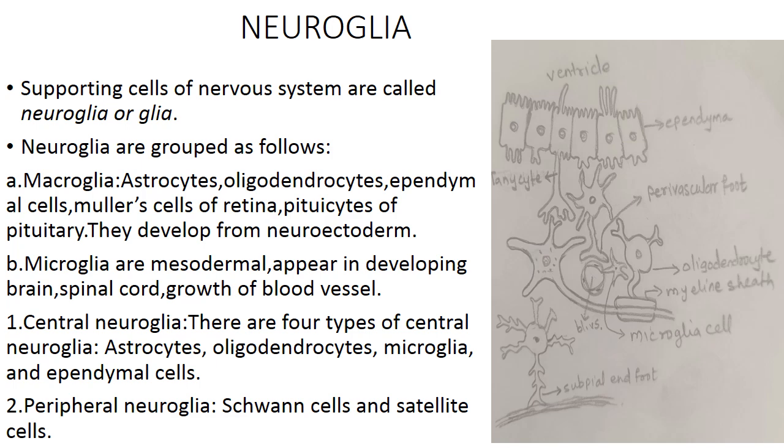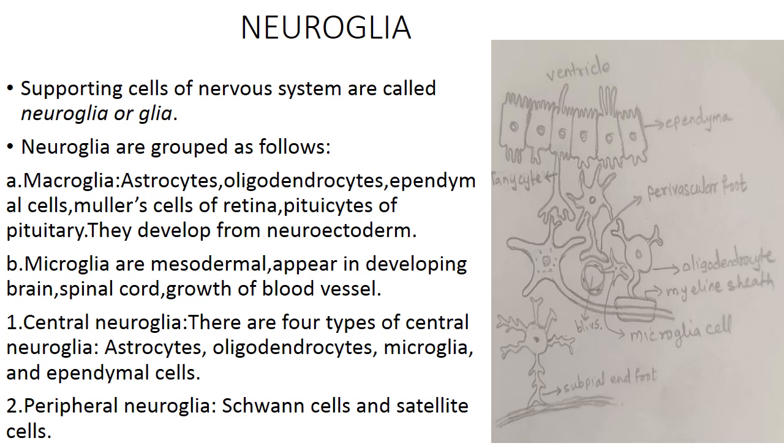They develop from neuroectoderm. So you can correlate it with the diagram. And second is microglia. Microglia are mesodermal in origin and they come under the mononuclear phagocytic system, and they appear in brain, spinal cord and growing blood vessels.